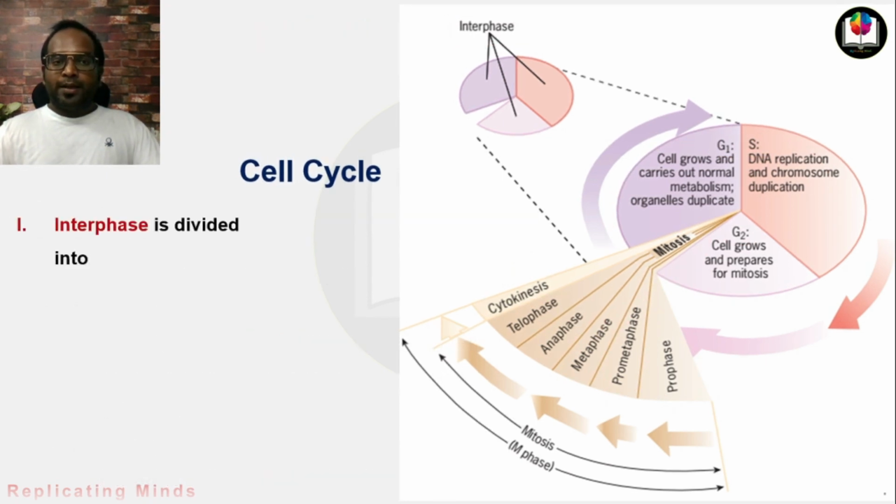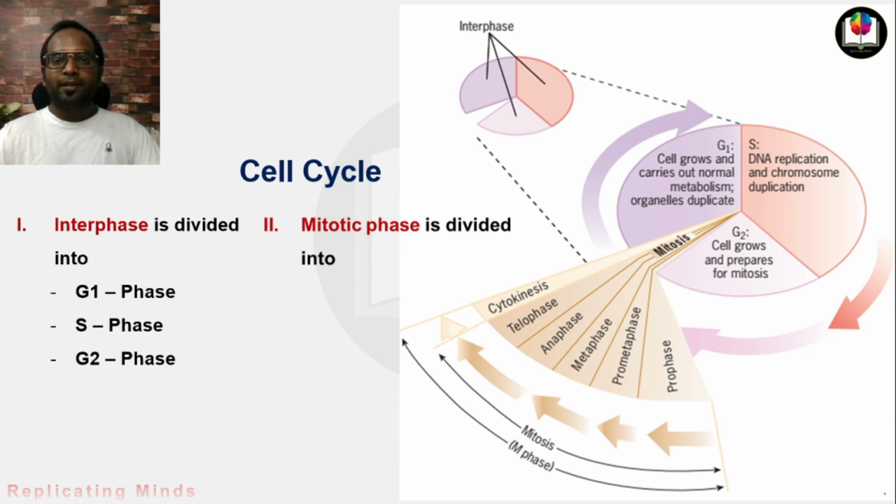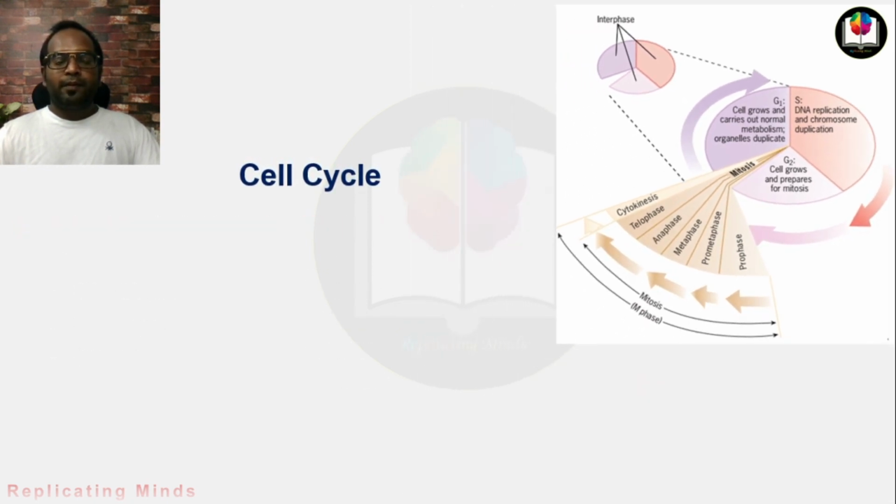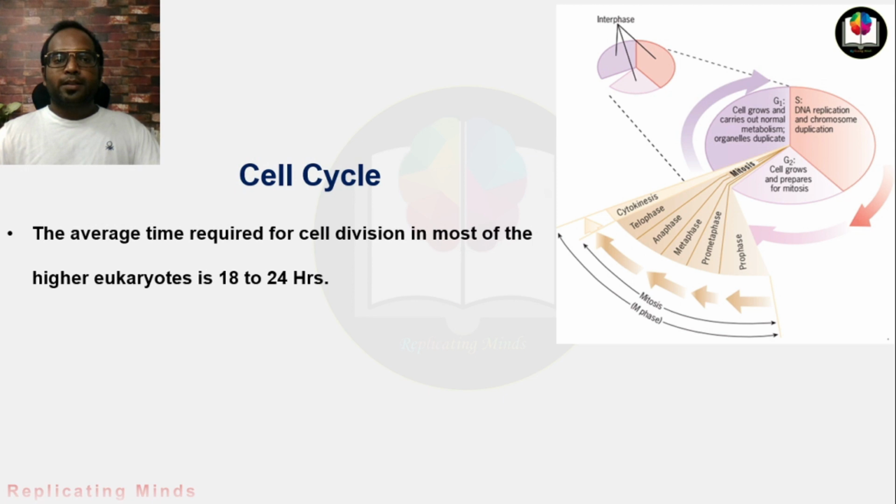As I told you, interphase and M phase are the two main phases of a cell cycle. Now we will see that interphase is divided into G1 phase, S phase, and G2 phase, and mitotic phase is divided into prophase, metaphase, anaphase, and telophase. First, we will talk about some important points of the cell cycle. Then we will move towards each phase and discuss in detail.